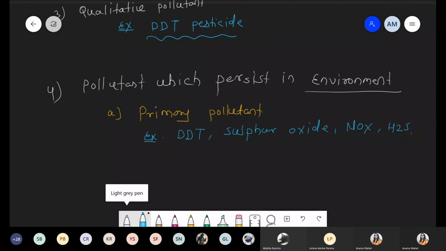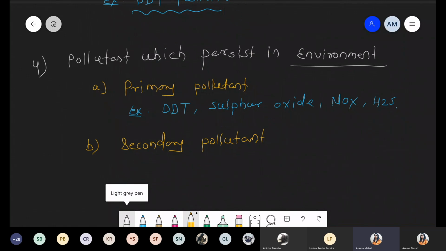Now the second part is the secondary pollutant. When we talk about a secondary pollutant, it means that a primary pollutant undergoes a certain reaction.